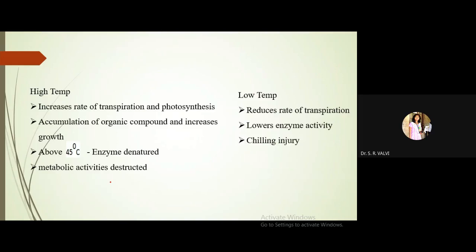Then see, chilling injury. Chilling injury is nothing but the injury that occurs to the plant when the temperature is between 0 and 10 degrees Celsius. That is called chilling injury. This happens to plants when they are exposed to such a low temperature.